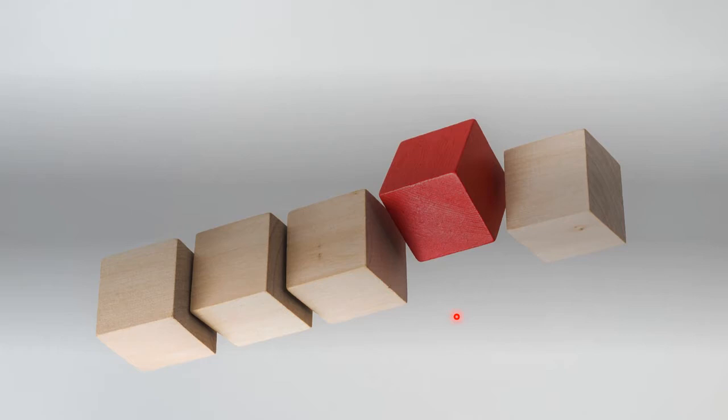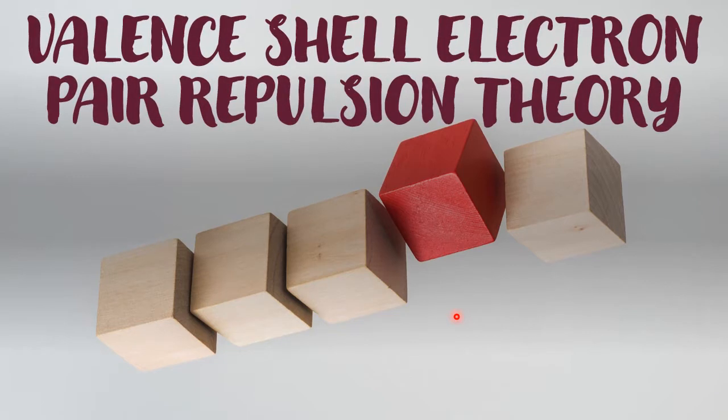Now, our next theory is the VSEPR theory, valence shell electron pair repulsion theory. So today's topic of discussion is the second theory of chemical bonding, that is known as the VSEPR theory. So my dear students, I welcome you all for today's session on the VSEPR theory, valence shell electron pair repulsion theory.